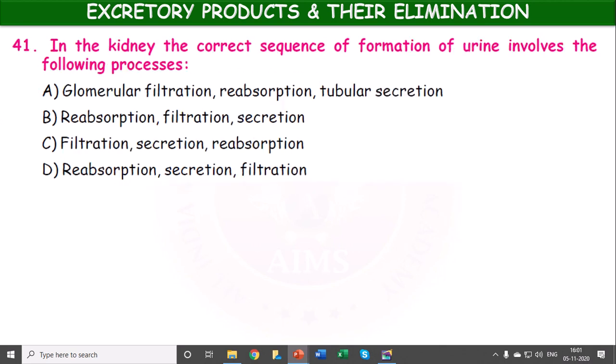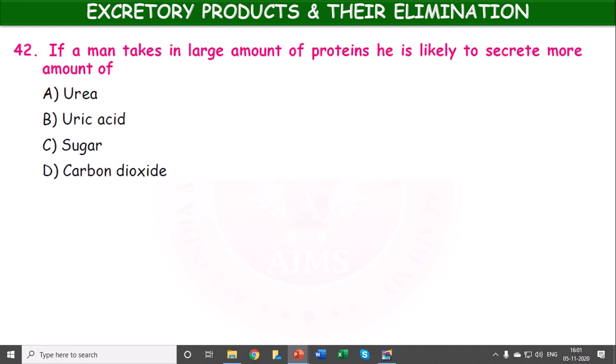In the kidney, the correct sequence of formation of urine involves the following process: glomerular filtration, reabsorption, tubular secretion. Here first glomerular filtration, then reabsorption, then tubular secretion.